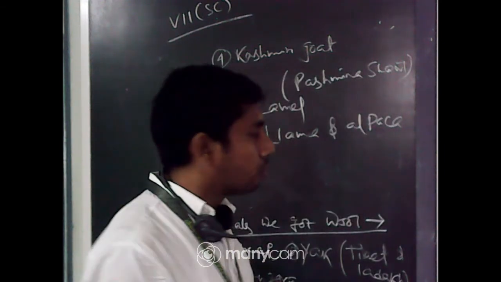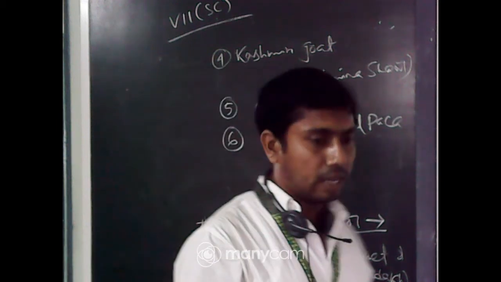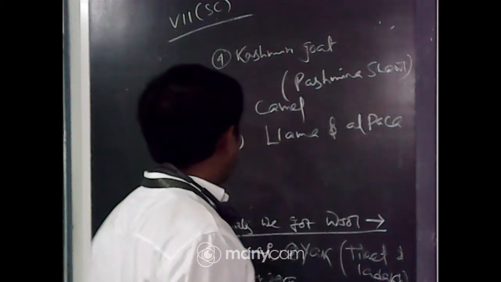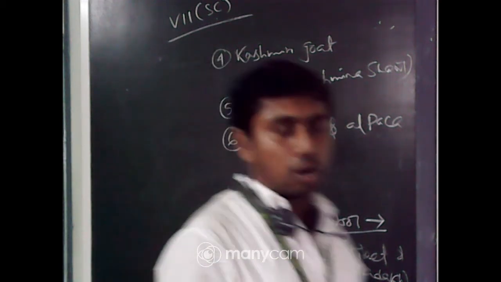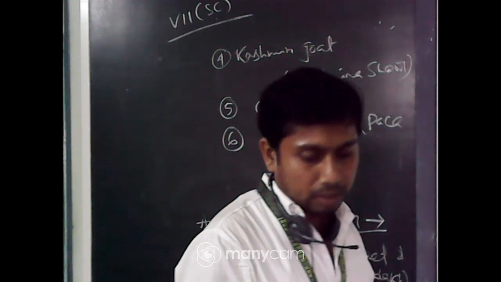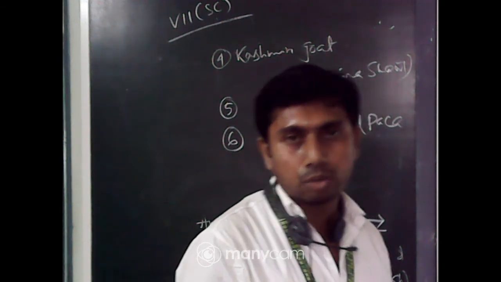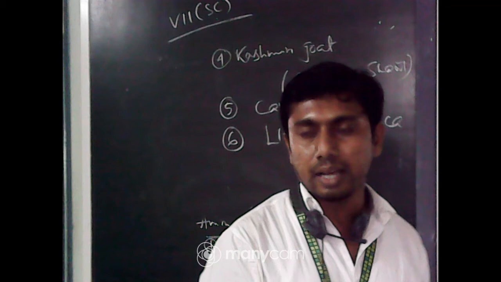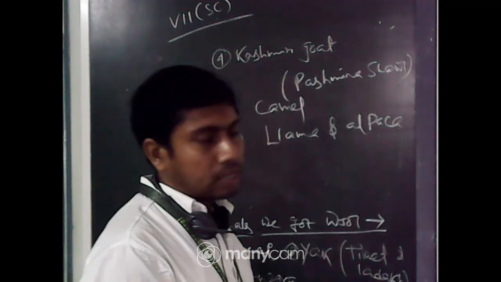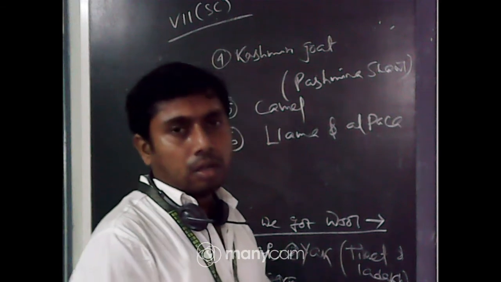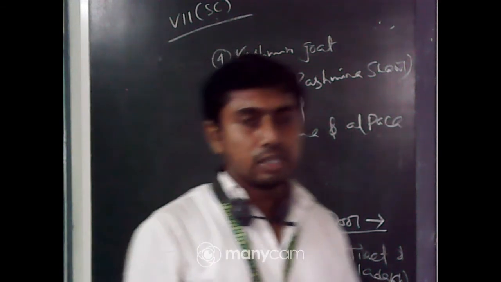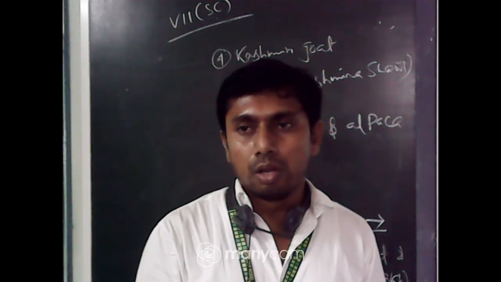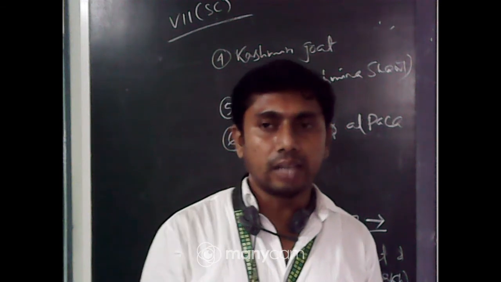Now if you want to specify the areas, very little will be there, but in general we can say that in India it is the northern part, that means Uttarakhand, some part of Uttar Pradesh, Jammu and Kashmir, some parts of Rajasthan, and Gujarat. In South India it is the hilly region of the Western Ghats, where the temperature is low enough, and there is also cultivation of that kind of animals.